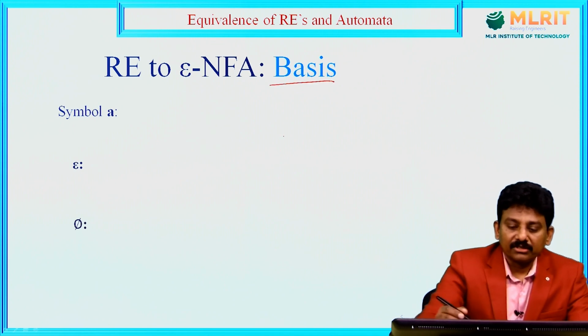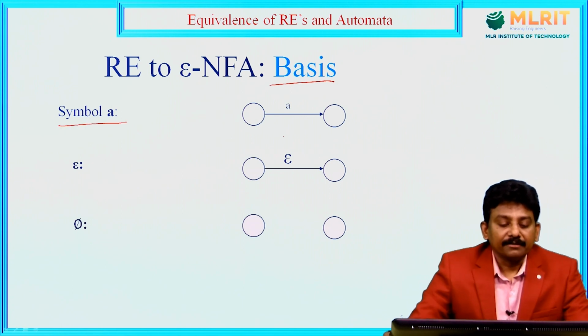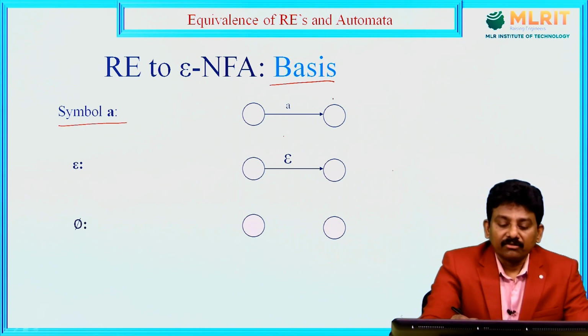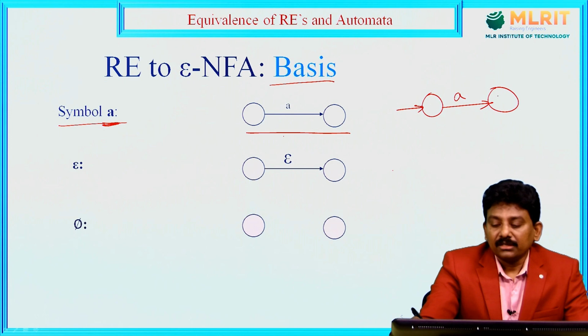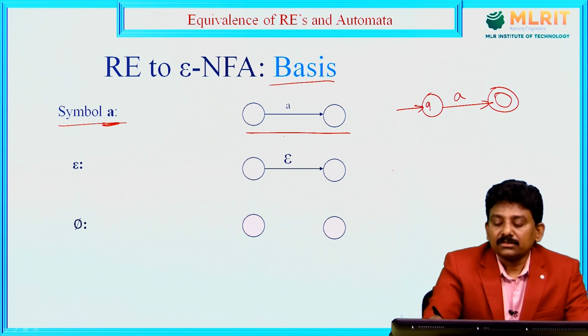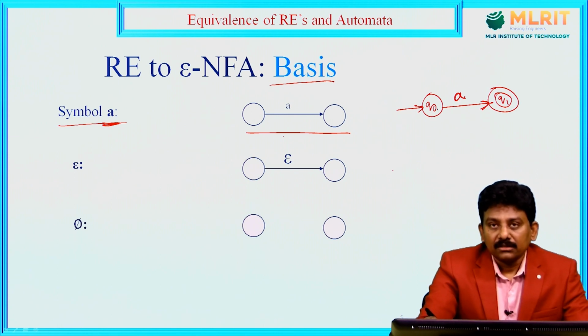Basis for equivalence of regular expression to automata. For a symbol A, the equivalent finite automaton is this. The input symbol is A, and the automaton goes from the initial state to the final state with the transition label A. So, this is Q0, this is Q1. From Q0 to Q1 there is a transition with the label A. So, we are defining the transition function for input A on state Q0.